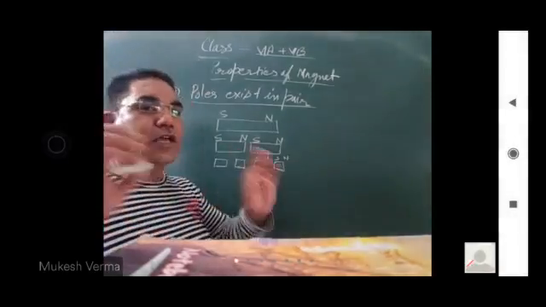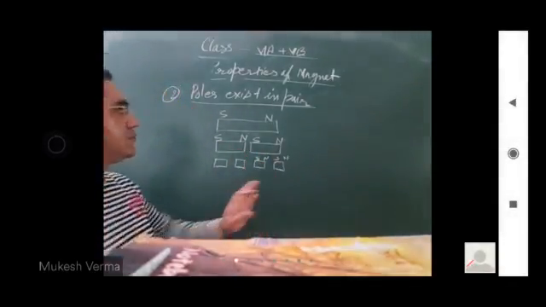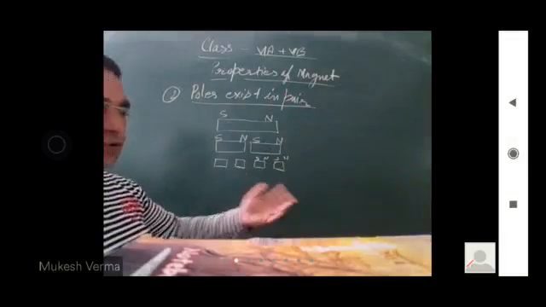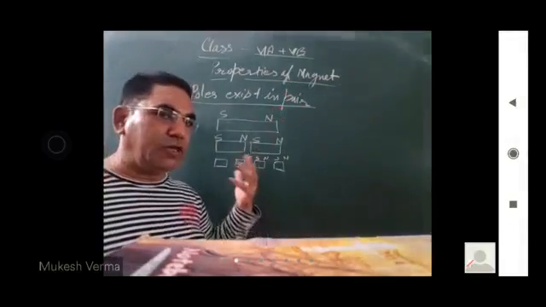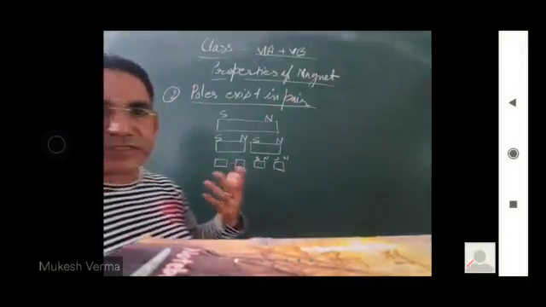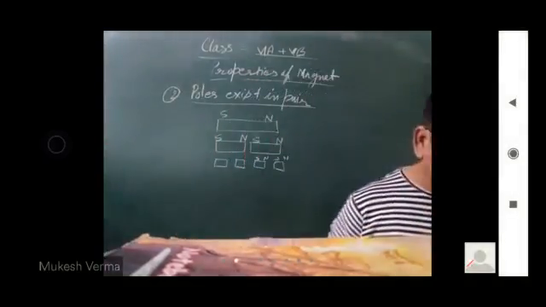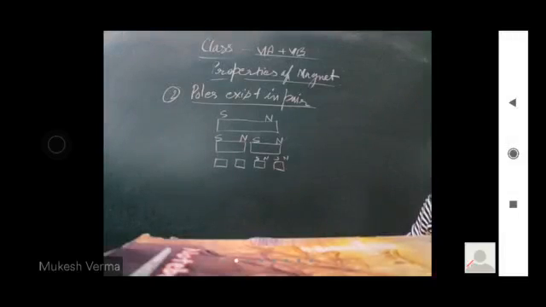So we can't separate two opposite poles of the magnet. We can't separate two poles of a magnet. They always exist in a pair. Next one.